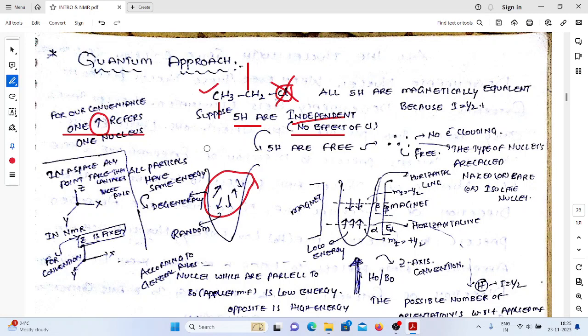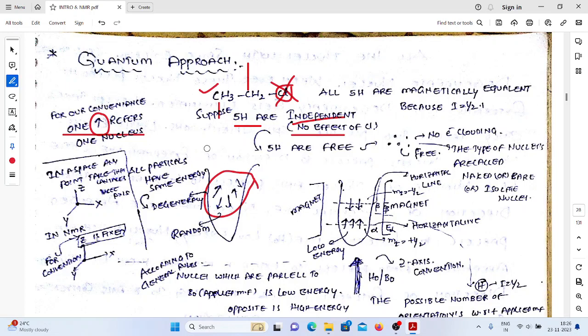That's why we use the symbol. In interviews, people will ask why you use these kinds of arrows to represent a spinning particle. You should say, sir, spinning particles are magnetic in nature. They develop a magnetic field, and a magnetic field means they have direction. That's why we need to represent them this way, right?